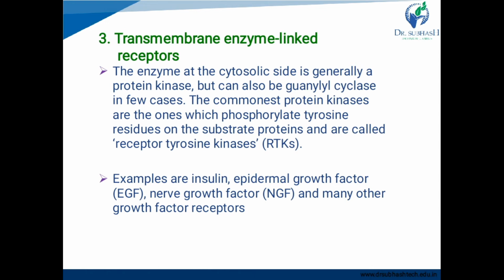The commonest protein kinases are the ones which phosphorylate tyrosine residues on the substrate proteins and are called receptor tyrosine kinase, okay?